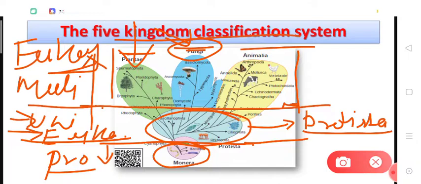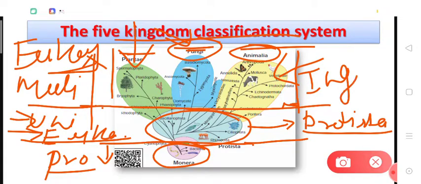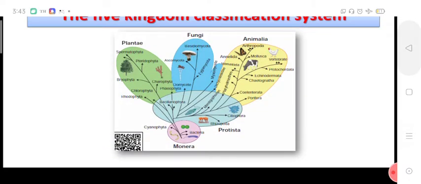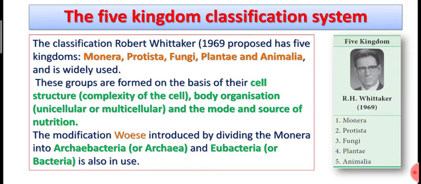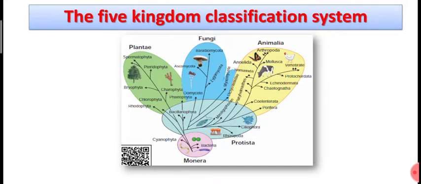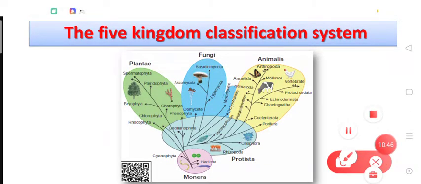Now if we talk about kingdom Animalia, all the multicellular eukaryotic organisms which had ingestive mode of nutrition were included in kingdom Animalia. What is the meaning of ingestive mode of nutrition? Ingestive mode of nutrition is also called the holozoic mode of nutrition.